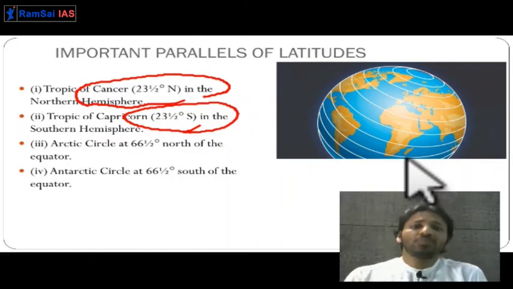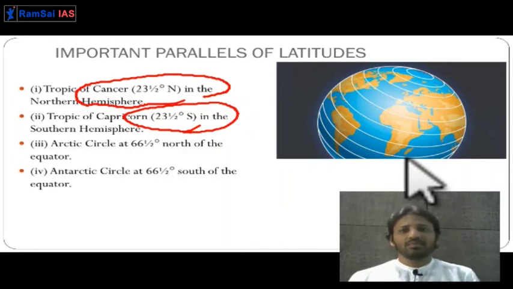So this region will have a moderate amount of sunlight compared to the torrid region. This region between 23.5 and 66.5 is known as the temperate region or subtropical region. It is neither too hot nor too cold.